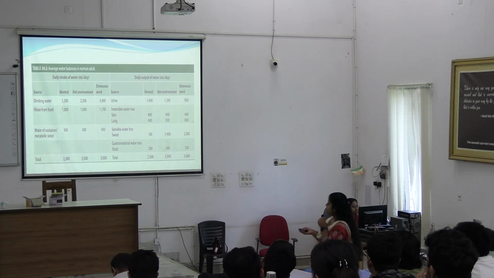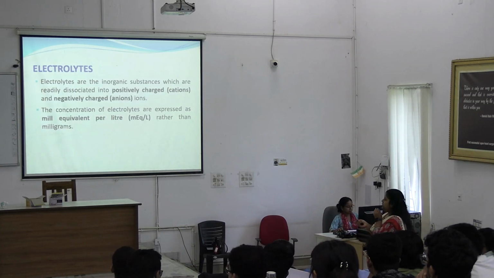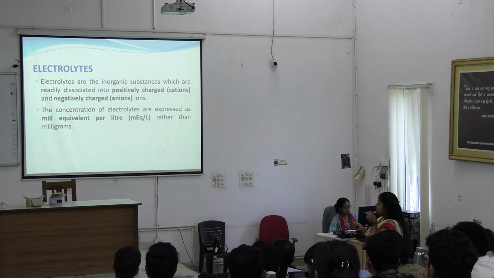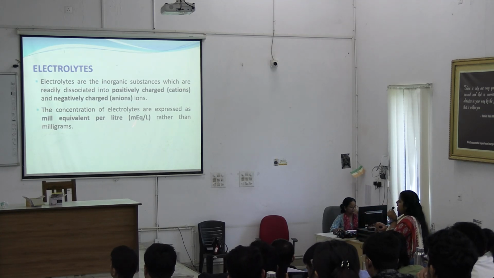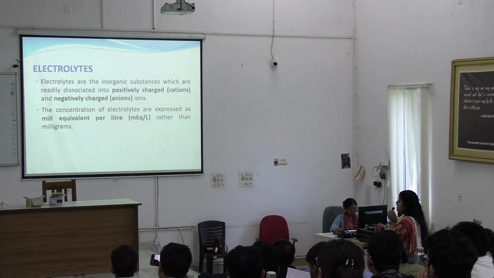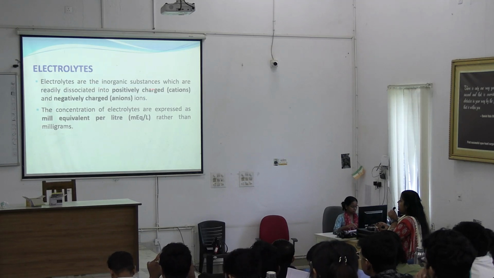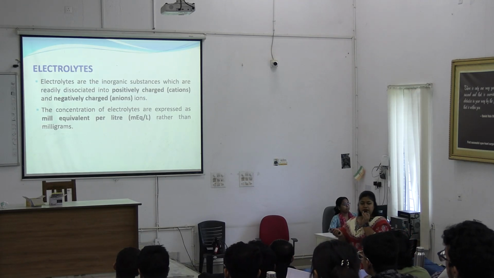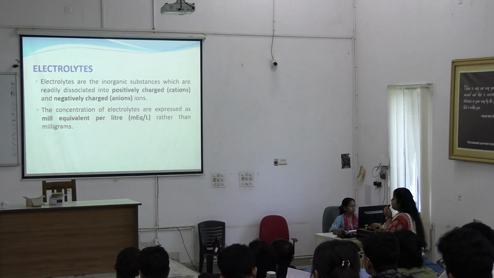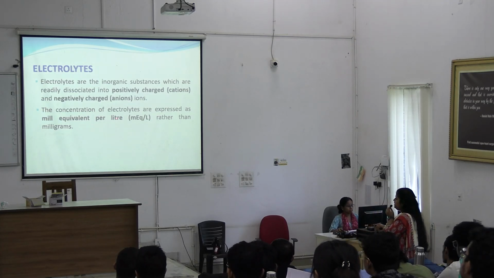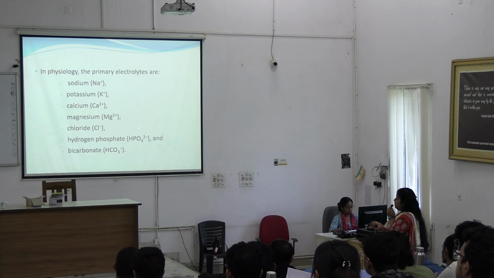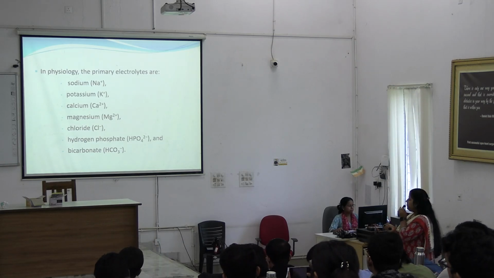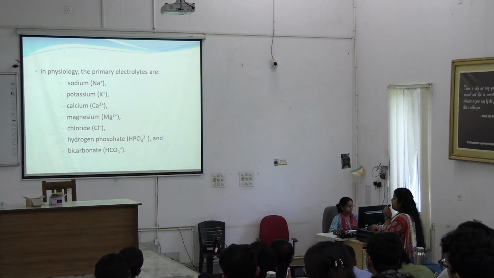Now coming to electrolytes, you know this part, I will not go into details of electrolytes, just a quick revision. Electrolytes are inorganic substances that are readily dissolved into positively charged cations and negatively charged anions in a solution. They are expressed in milliequivalent per liter. These are the primary electrolytes: sodium, potassium, calcium, magnesium, chloride, bicarbonate and phosphate.